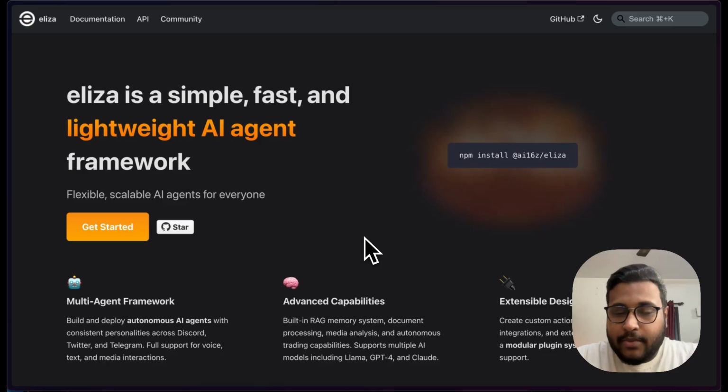The Eliza framework was built by the AI16C team. You might have already heard of what Eliza is. It's this lightweight AI agent framework that allows you to easily spin up your own AI agents really quickly.